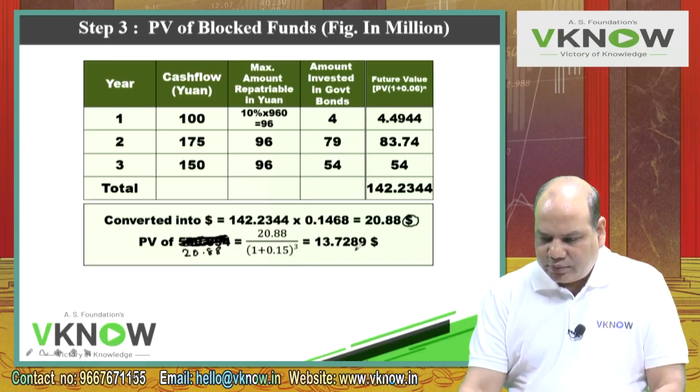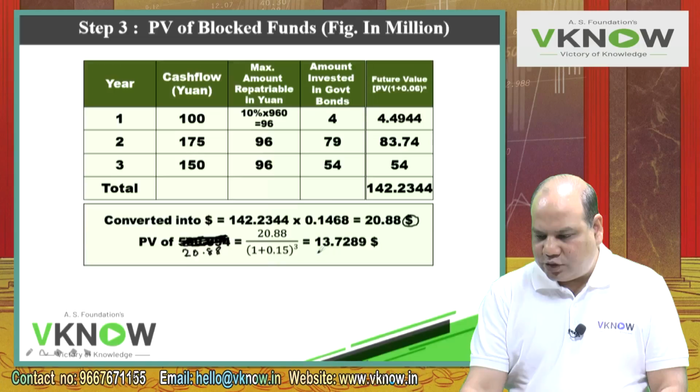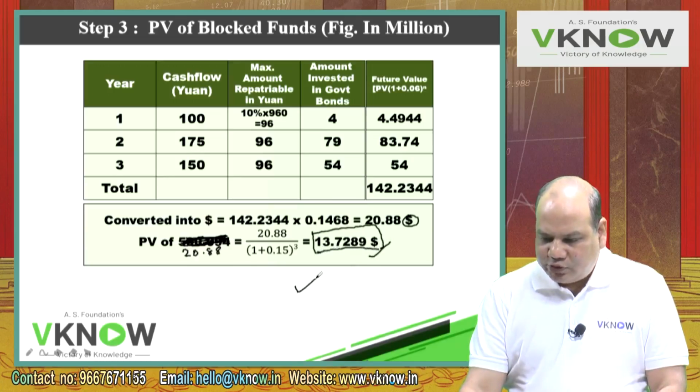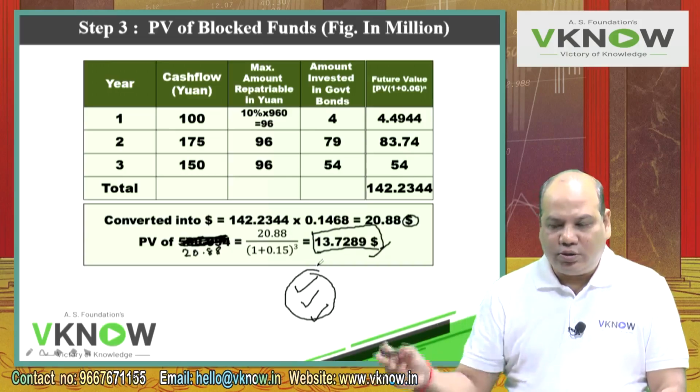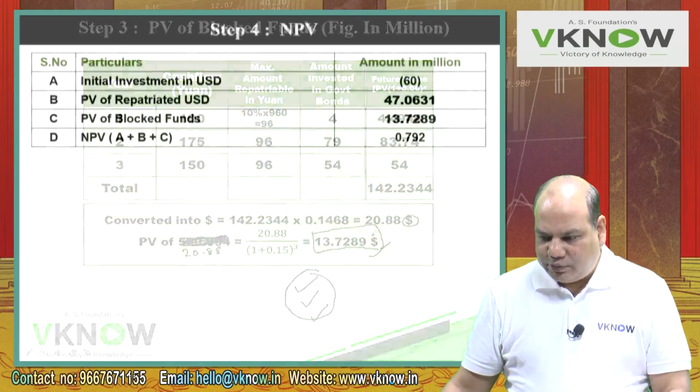Check the answer, $13.7289. First check, then write. So this is my cash flow of the blocked fund. The initial investment we have, the PV of repatriated funds, and the PV of blocked funds. So steps number 1, 2, 3, bring them together, you will get the NPV.